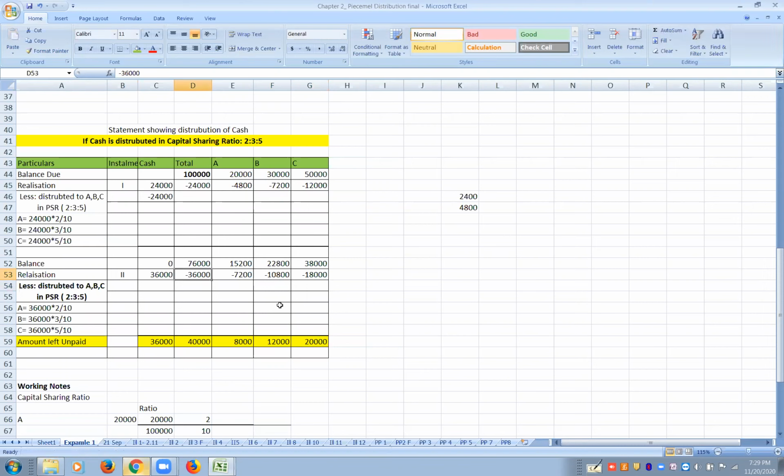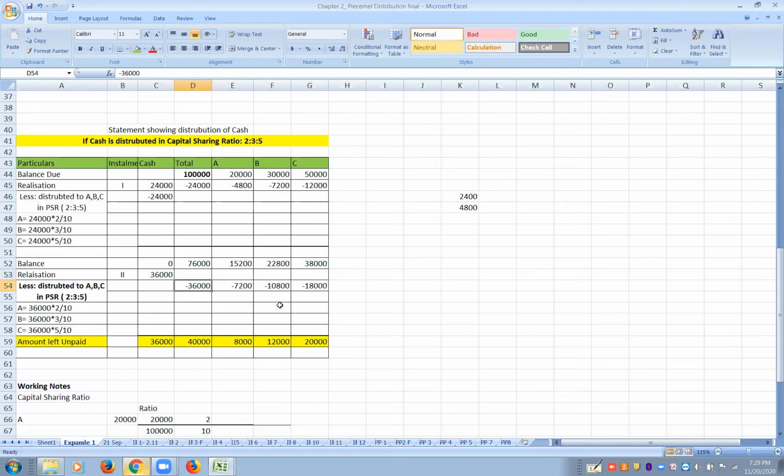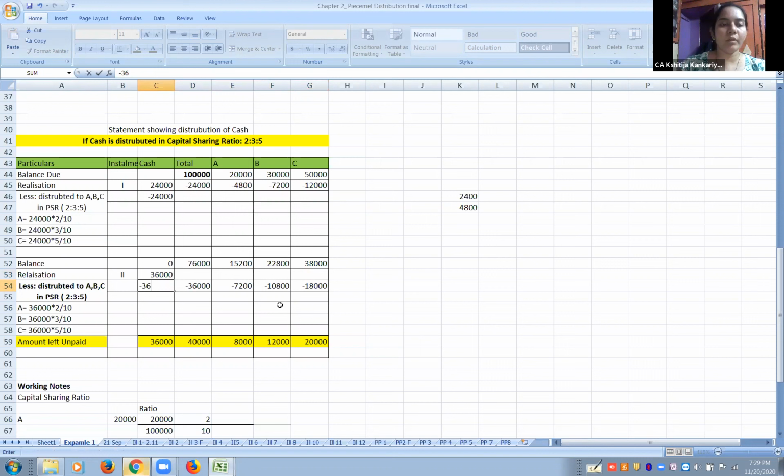Yes, this is correct. Now the realization line has to be put on the next line. Keep this realization line blank. It will only come in the cash column. So out of 36, 36 cash has gone. The total balance of 36 has gone, and this is the profit in the capital profit ratio.